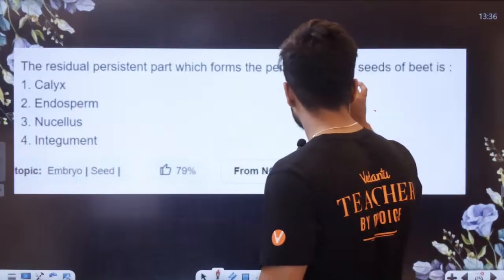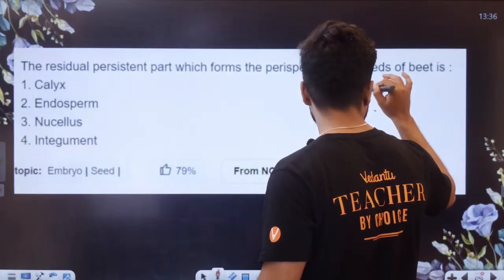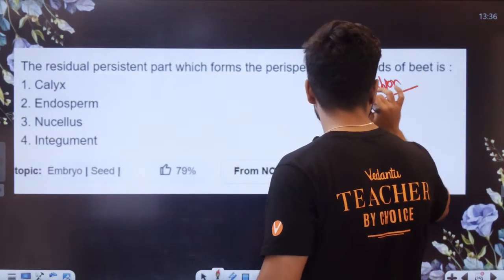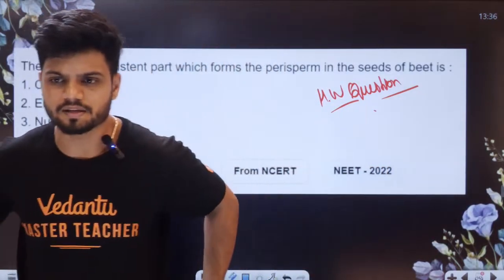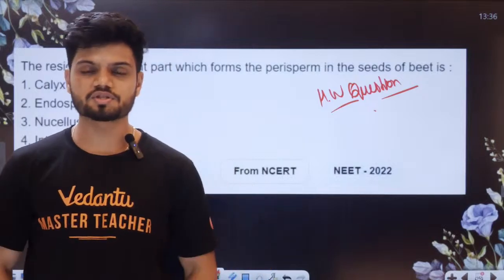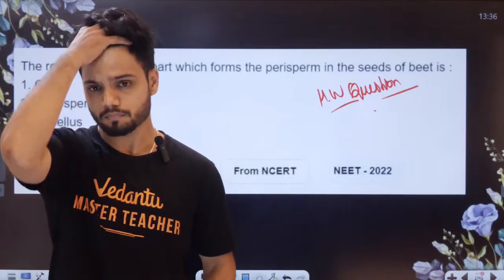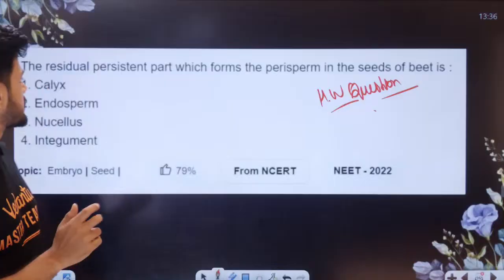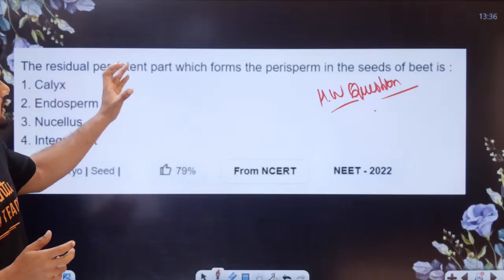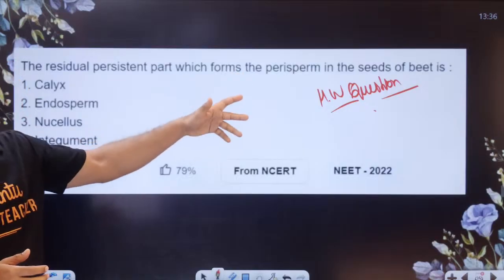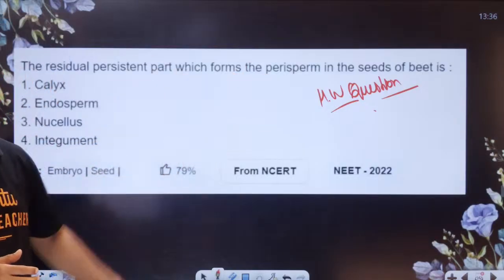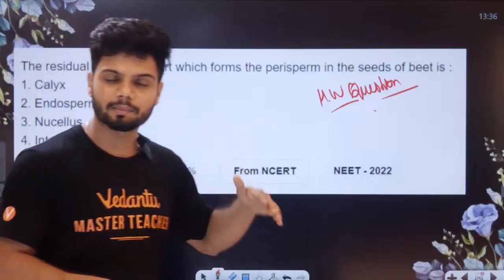Let's call it a homework question. I'll give you more questions in the DPP format. Don't worry. Okay, students, this is a homework question. That residual persistent part which forms perisperm in the seed of beet or black pepper, what is it called? Okay. So homework question in the comment section.